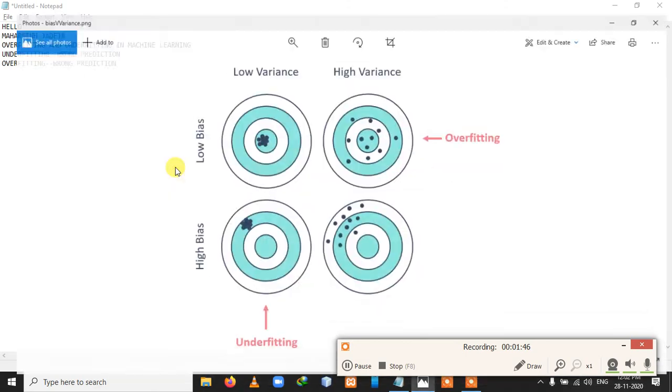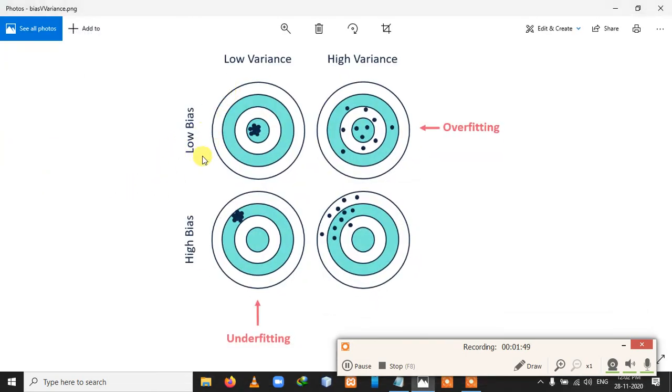Before that, in this image you can see that a low bias and high variance condition leads to overfitting. Low bias means our predicted value or data points are quite near to our actual value. But high variance means that our predicted data points are quite far from each other. So it tries to cover all the conditions of our model that we have given, and that leads to overfitting.